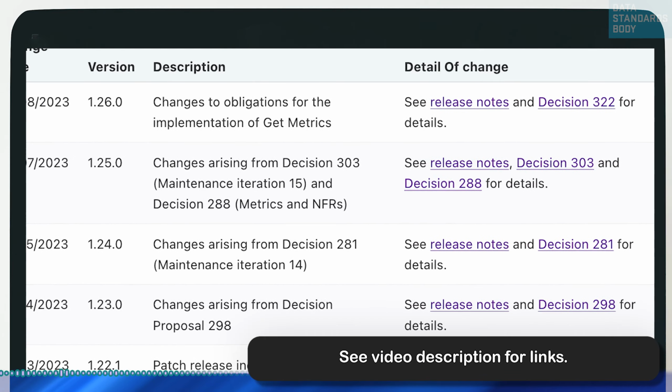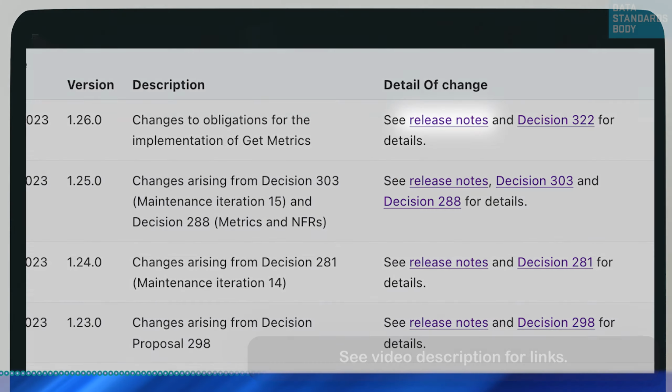These are small but important changes to support our community. And that wraps up version 1.26.0 of the Consumer Data Standards.